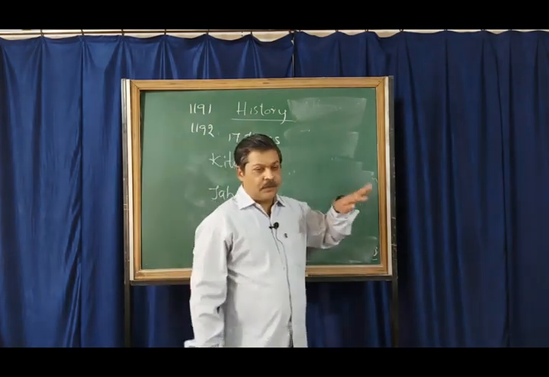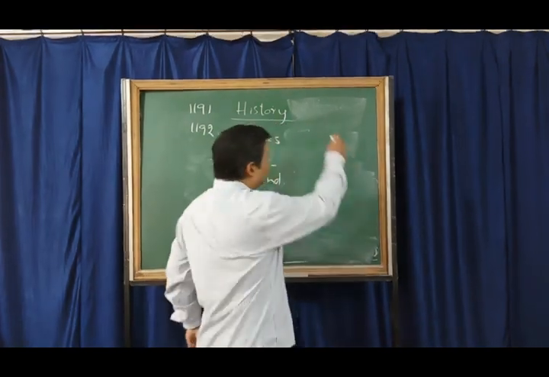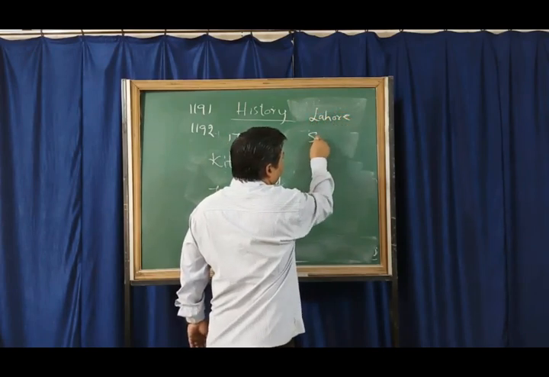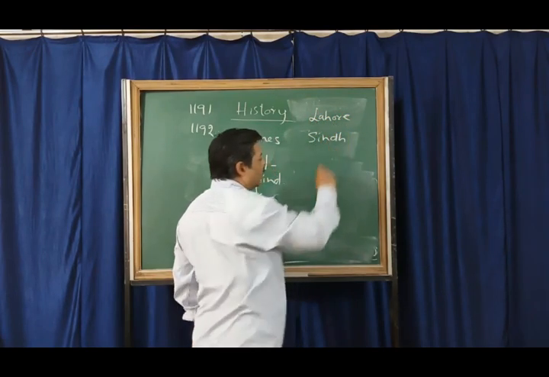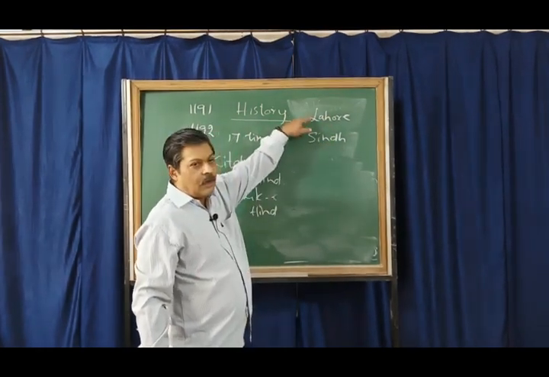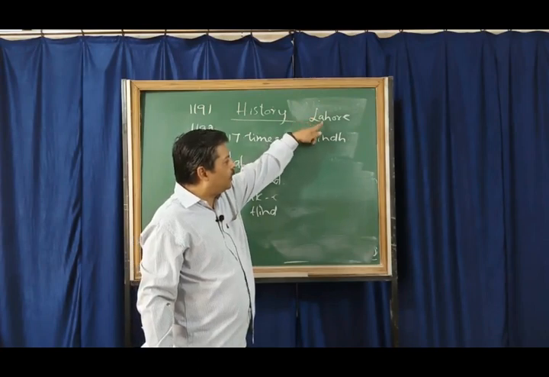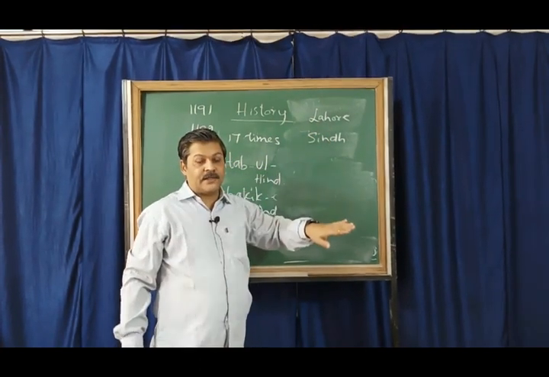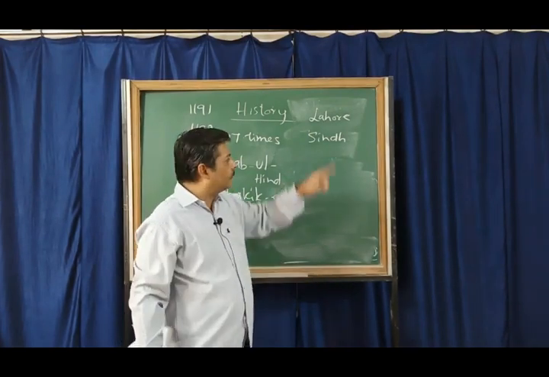So Muhammad Ghori won the victory and captured two territories, Lahore and Sindh. And before he returned, he appointed two representatives, who were also his slaves and commanders.